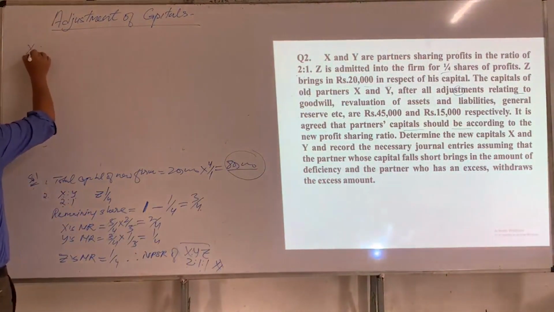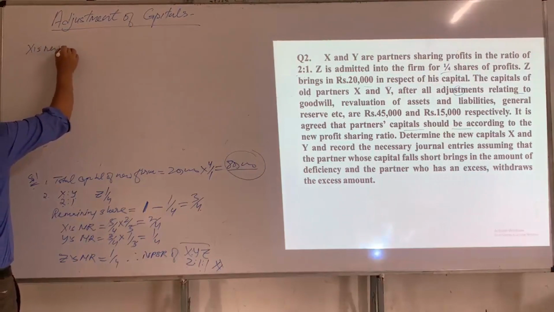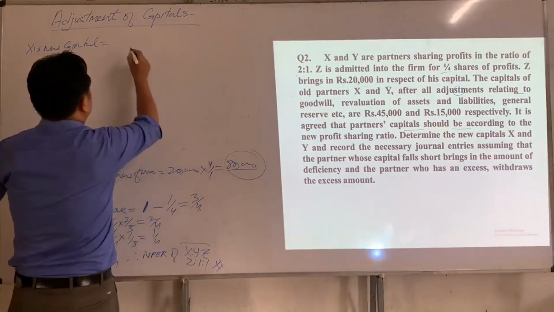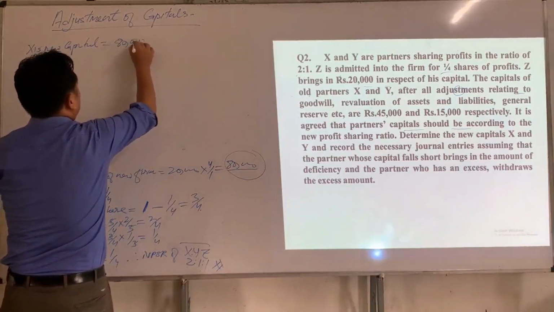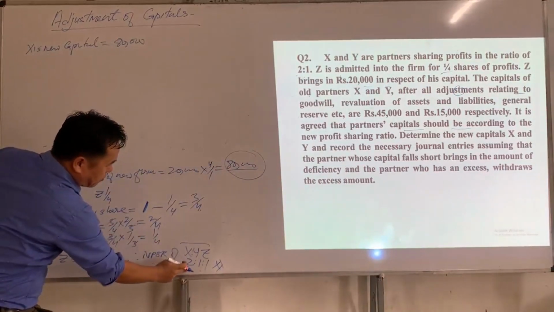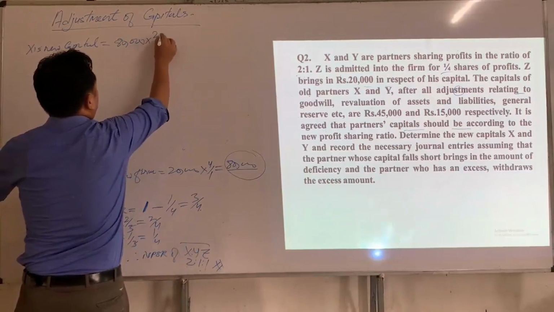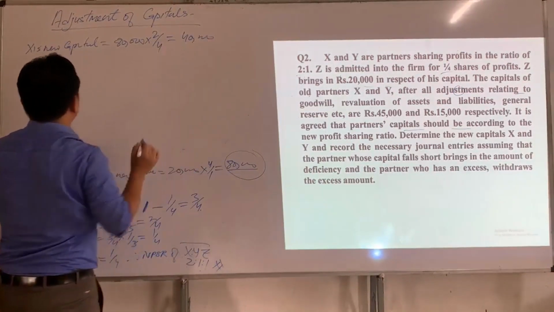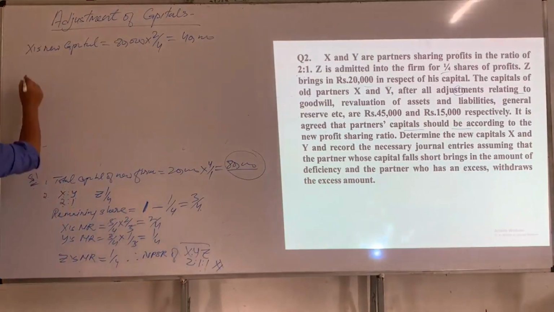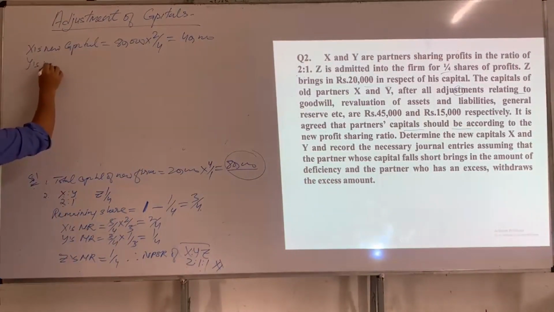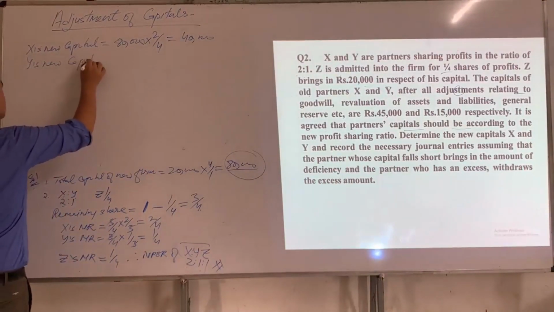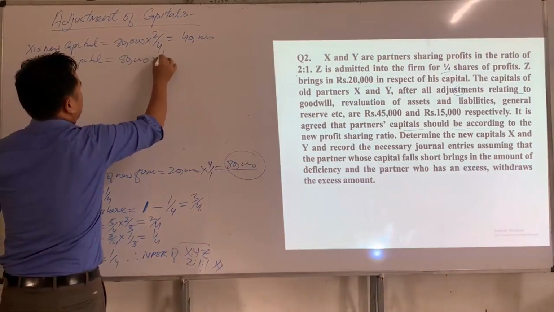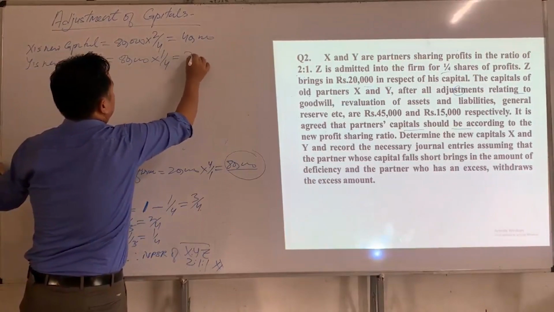Now we are going to find X's new capital. So what is the total capital of the new firm? Yes, 80,000. It should be multiplied by X's share of profit, which is 2 by 4, which is 40,000. So now X's new capital is 40,000. And what would be Y's new capital? Y's new capital is equal to 80,000 multiplied by 1 by 4, which is 20,000.